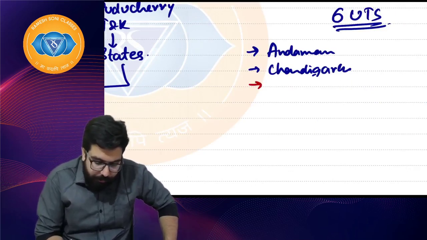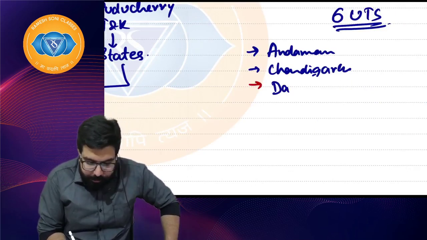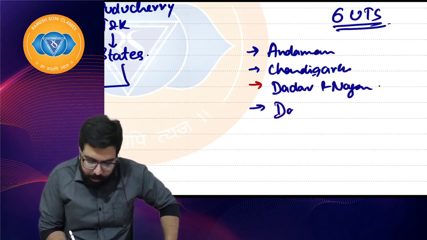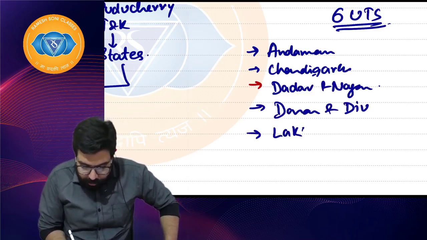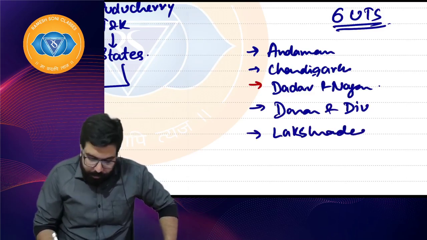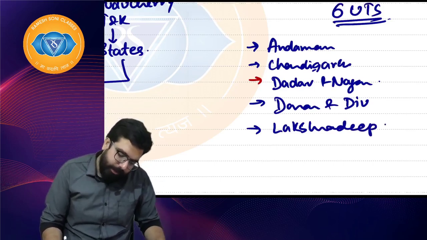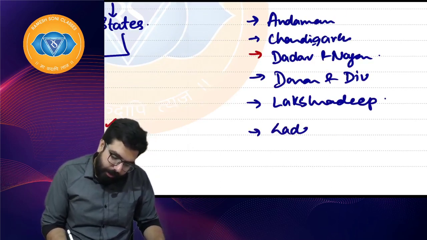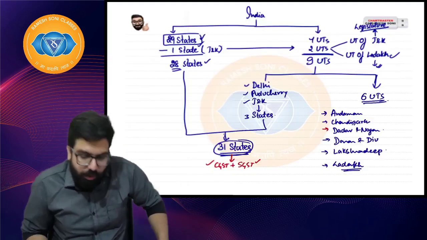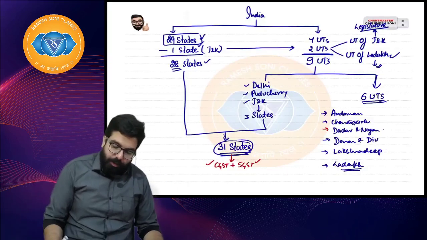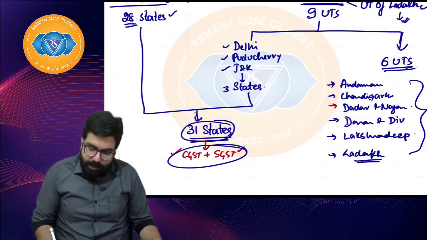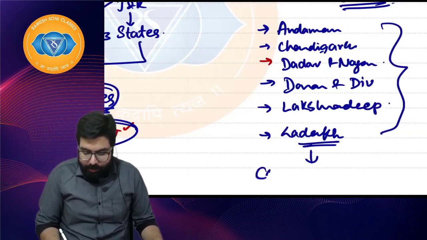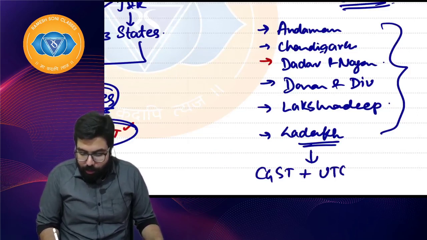Chandigarh, then we have Dadar and Nagar Haveli, next sir, Daman and Diu, next, Lakshadweep, then we have Ladakh, right everyone? So we have all these union territories, we have 6 union territories, we have 31 states. Sir, in the union territories, what is being charged? It is charged CGST plus UTGST.